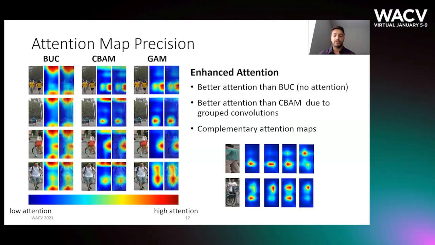Because of the use of grouped convolution, the complementary attention maps generate better attention by learning filter relationships in a more structured way. Our method correctly focuses on the person and ignores background clutter without using any kind of labels. It also shows the benefit of using unsupervised attention.